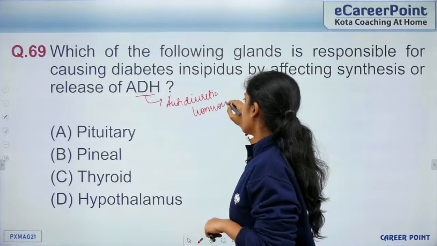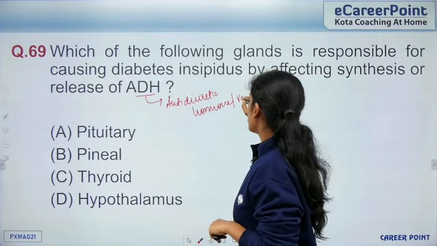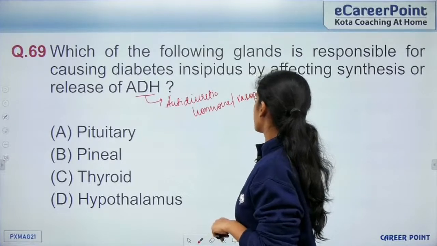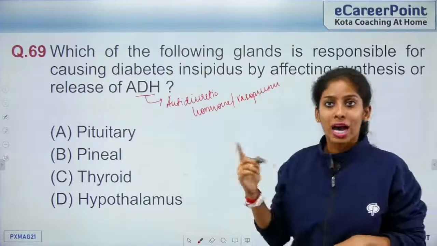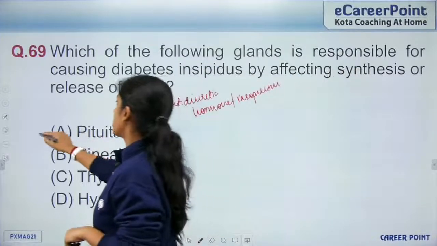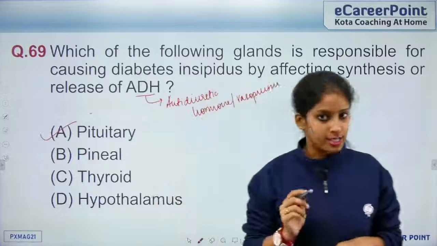So this anti-diuretic hormone is also known as vasopressin. This is released by the neurohypophysis, that is the posterior pituitary. So this is the answer, right?